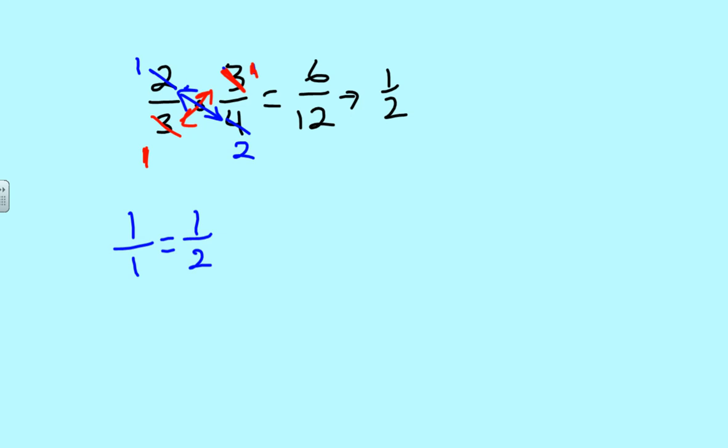Hold on. I didn't mean to say equals. That's wrong. It's 1 over 1 times 1 over 2. Totally different. And then this multiplication is baby stuff. 1 times 1 is 1. 1 times 2 is 2. And we have our answer.